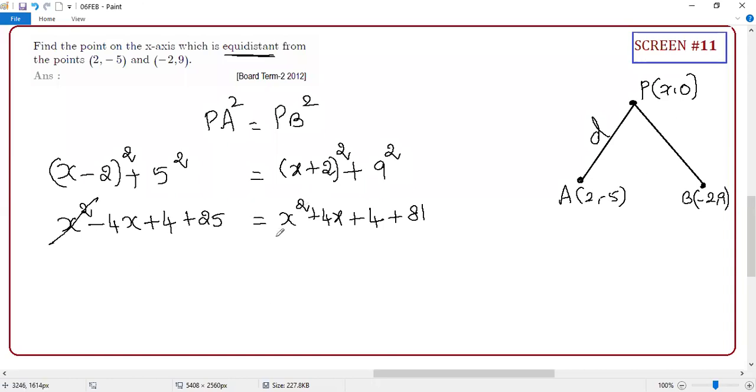Yeah. X square is cancelled. Don't cancel minus 4X plus 4X. Many students will do so because of minus plus. Guys, you are cancelling from LHS to RHS. You only put the equal sign. So now, sir, bring the plus 4, and we can cancel it, sir.